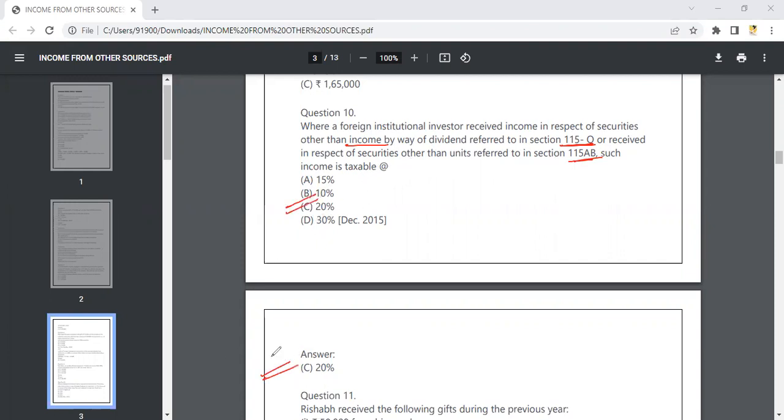This we haven't studied in theory, but in CMA and CS they have asked it one time. So this is an important thing you have to know. If a foreign institutional investor receives some income out of securities other than dividend, then the tax is 20%.